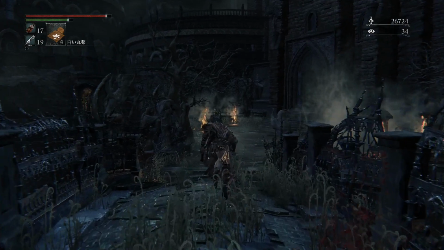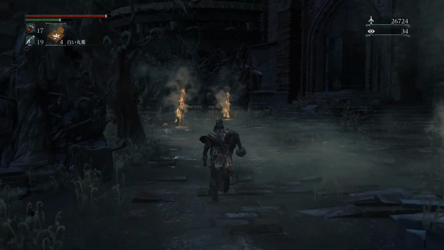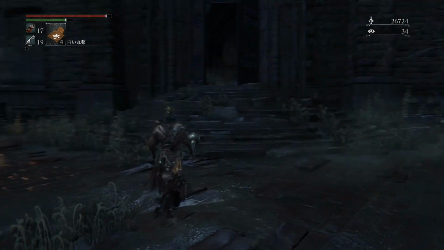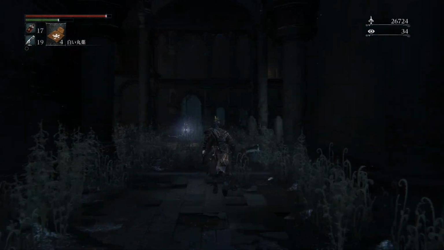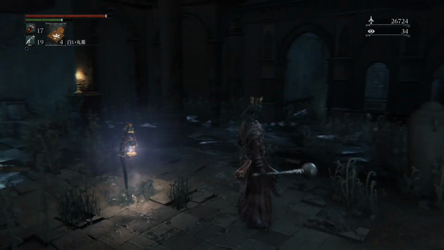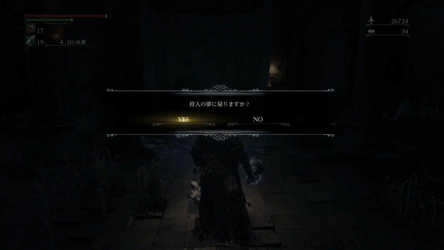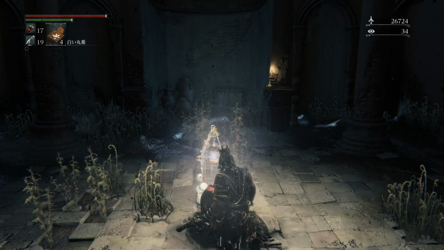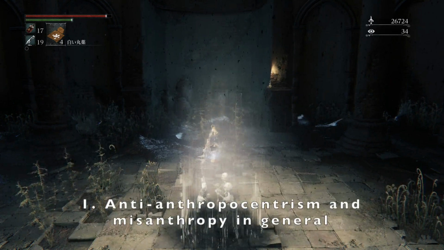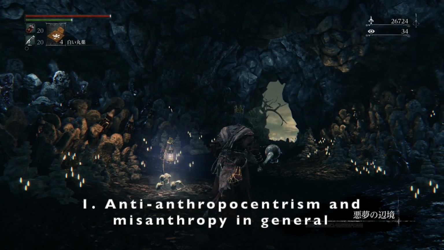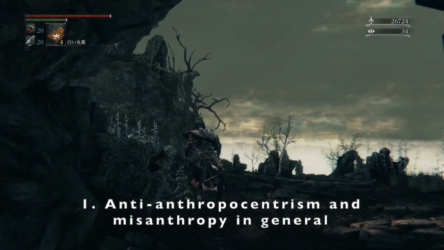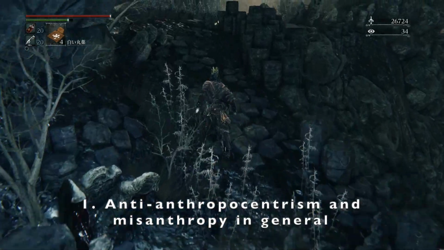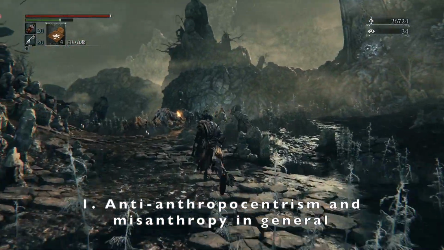We've started seeing hints of this already, but Bloodborne is soon going to move from gothic horror to cosmic horror, and that means a new set of themes to keep in mind. This list comes from Wikipedia, so if there are more specialized or literary aspects left out, let me know, but I think it's a pretty good summary. Anyway, the first theme is anti-anthropocentrism and misanthropy in general. At this point, I think it might be a bit early to fully identify examples in Bloodborne, but we've certainly met a number of misanthropic characters.